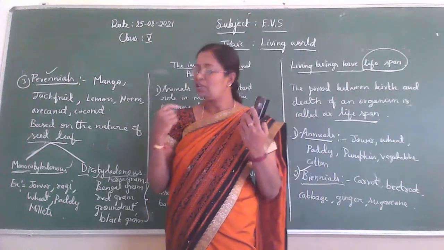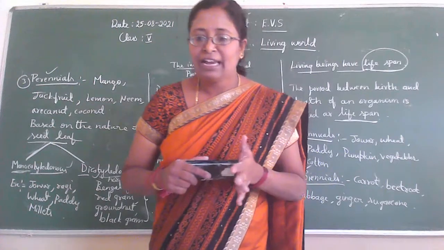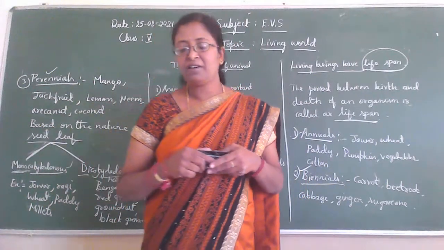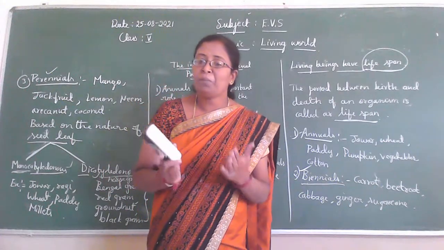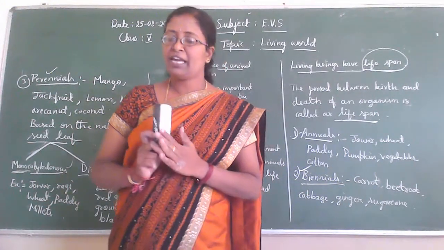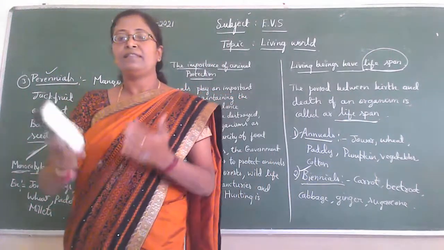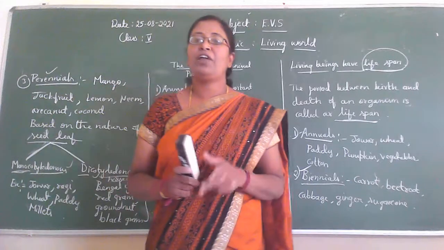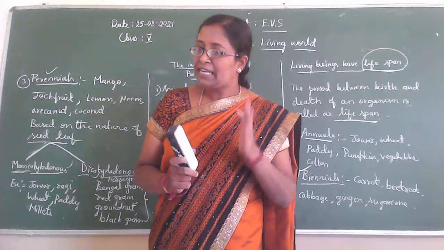Plants and animals are two important components of the nature or the environment.